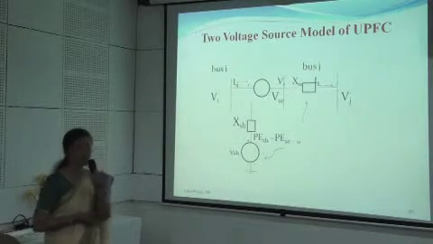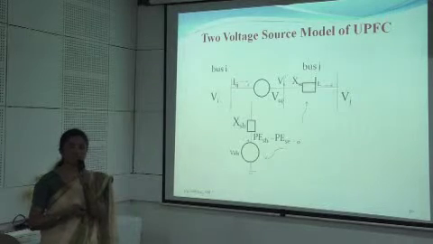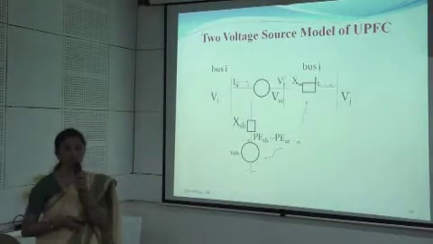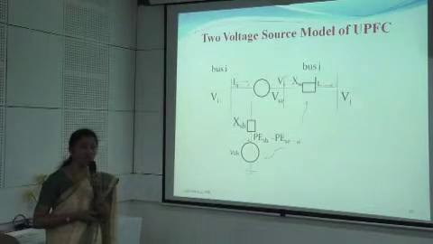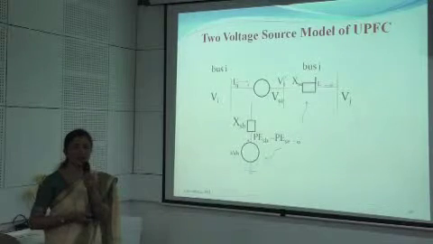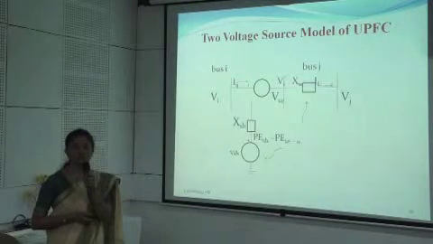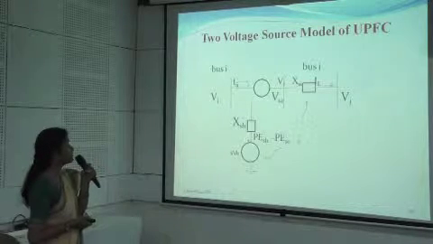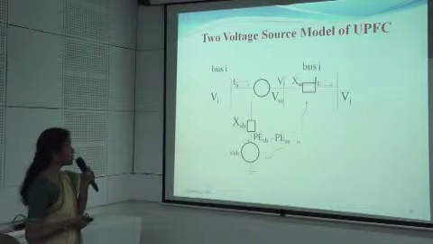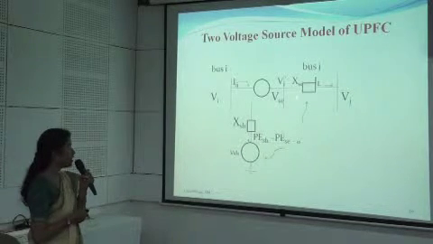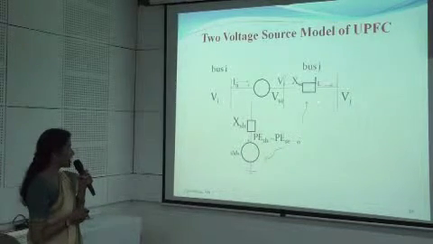And when we connect it at the middle, the series converter injects the voltage of VC at an angle of phi, and the shunt converter draws a current of IC at an angle of beta. So for my analysis, I have chosen the two voltage source model of this UPFC, and here one fictitious node has been introduced with respect to the voltage at the ith bus.